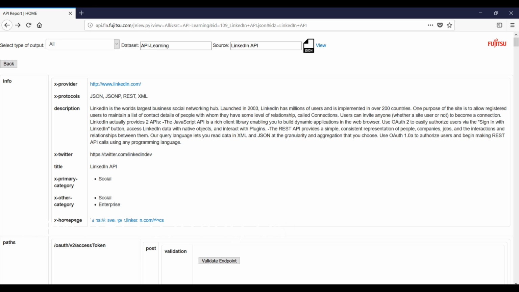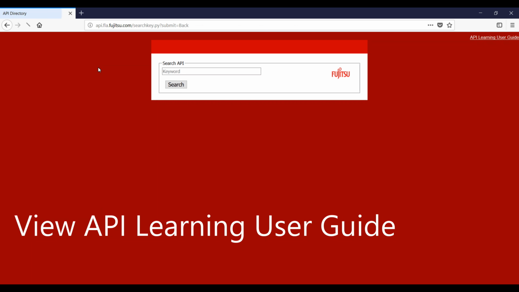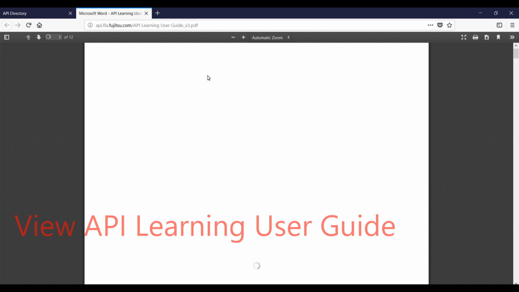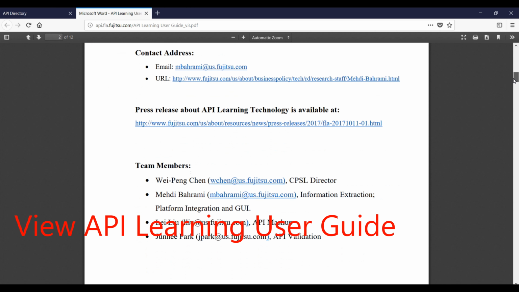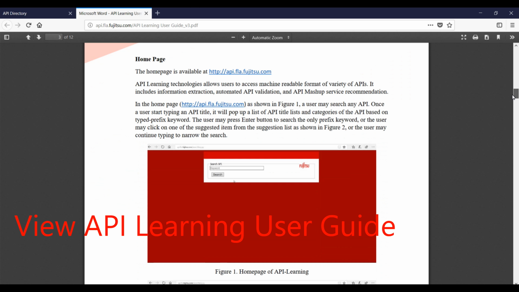If we go back to the home page, there is a link to the API Learning User Guide that helps with interacting with this platform. This document describes all components including API corpus, API validation, and API mashup service recommendations.